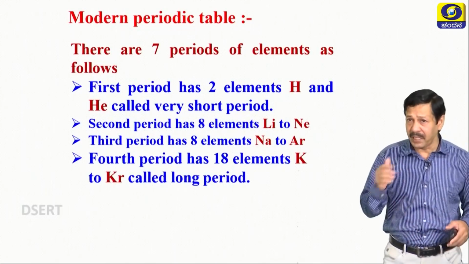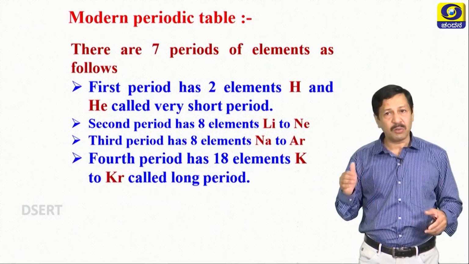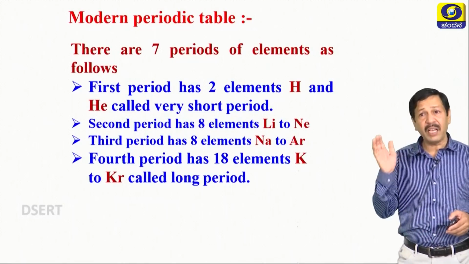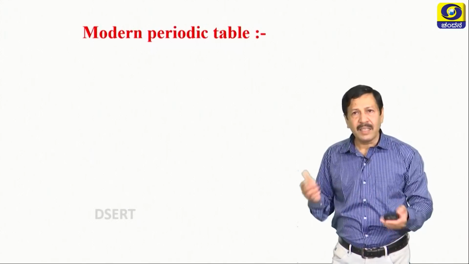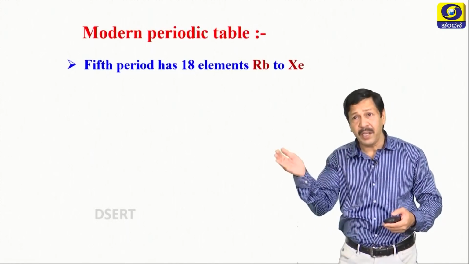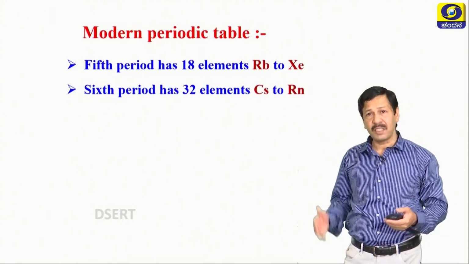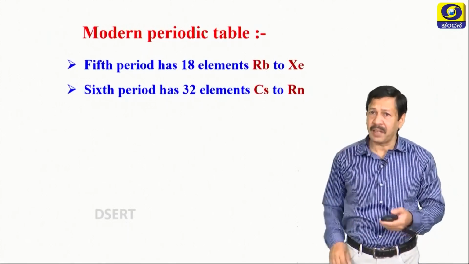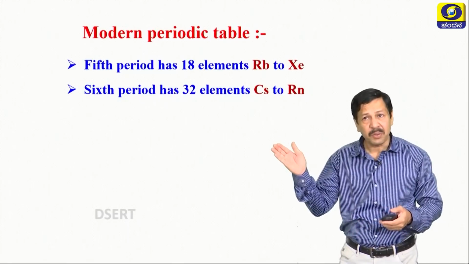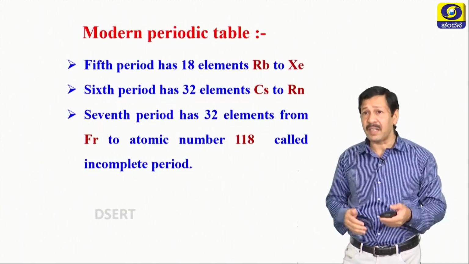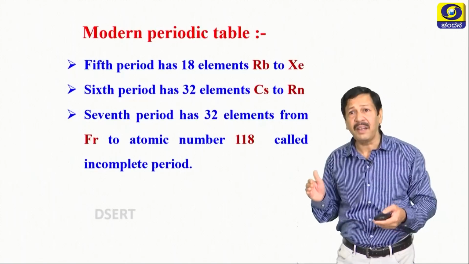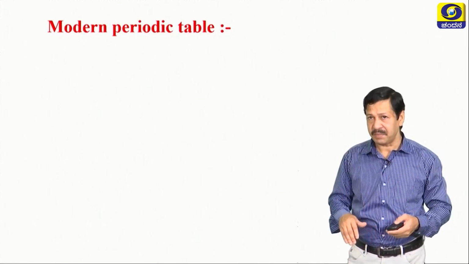Next one, the fourth period has 18 elements, so it is one of the long periods present in the periodic table with 18 elements. Now let us see the next one, that is the fifth period, which has 18 elements, rubidium to xenon. That is the 54th element. Next, the sixth period has 32 elements, starting from cesium to radon. The seventh period has 32 elements, from francium to atomic number 118, called an incomplete period.